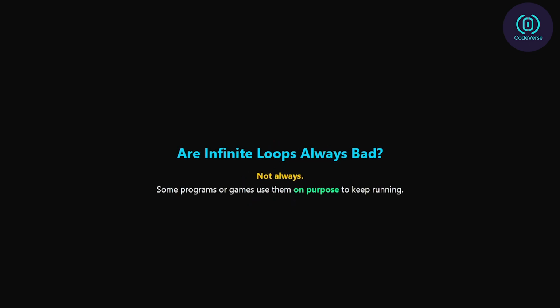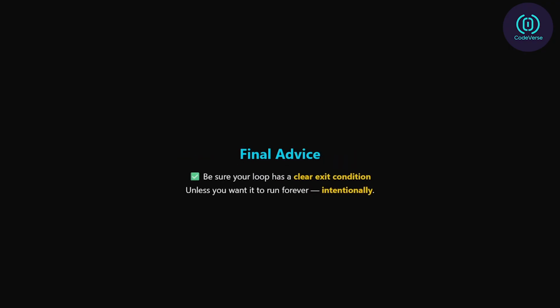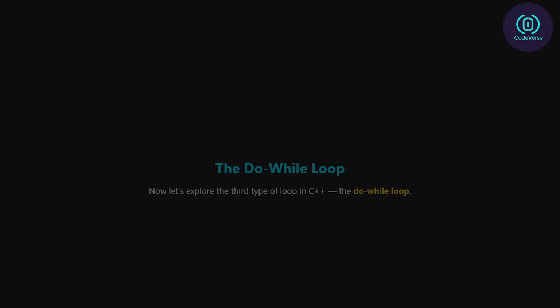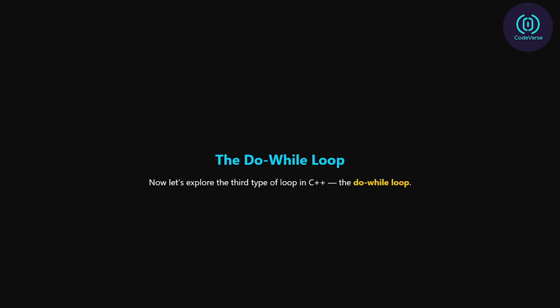Infinite loops do have valid uses, like keeping a program or game running. But if you're not careful, they can freeze your app or even crash your system. So always make sure your loop has a clear way to end, unless you want it to run forever, on purpose. Now let's explore the third type of loop in C++, the do-while loop.